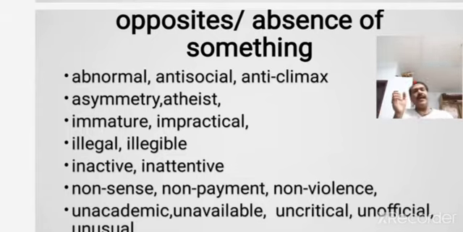So just by adding non as a prefix in all these words, you are forming new words which indicate the opposite of meaning, or sometimes the absence of something. So for example, Gandhiji followed non-violent ways. He fought for the independence of India in a non-violent way.